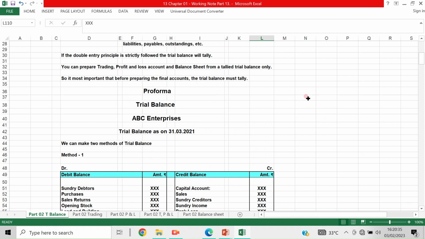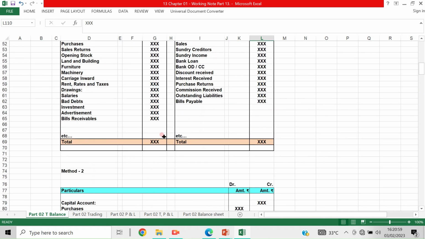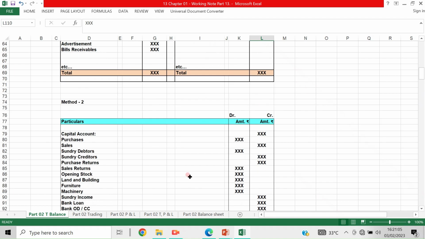The ledger balances are totaled, and whichever side the balance comes, accordingly in the trial balance, if it is a debit balance, it should be taken on the debit side of the trial balance, and if it is a credit balance, it should be taken on the credit side of the trial balance. Okay, this is the simple thing. I hope you understood the preparation of the trial balance. The format also you have seen.